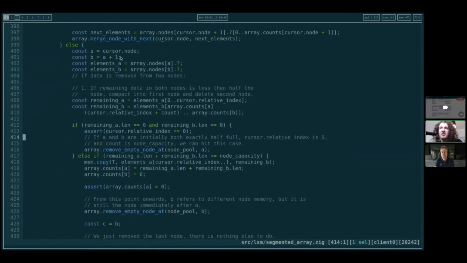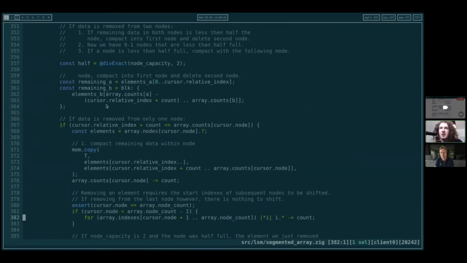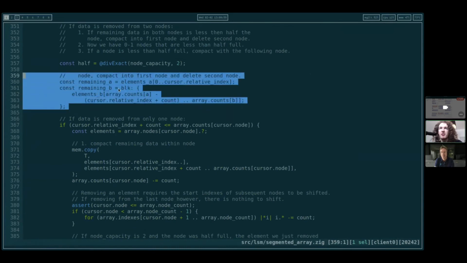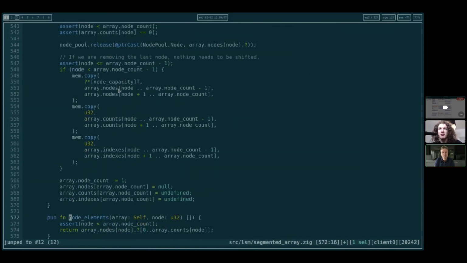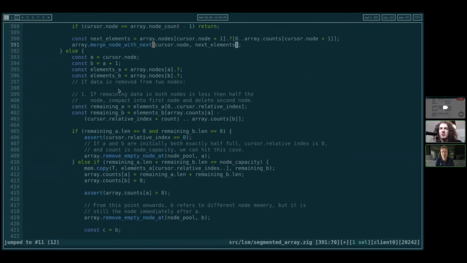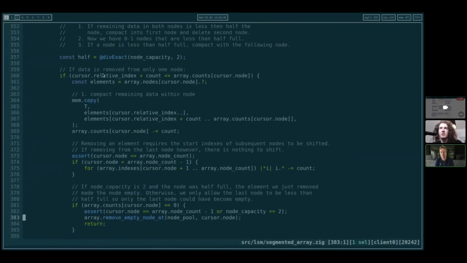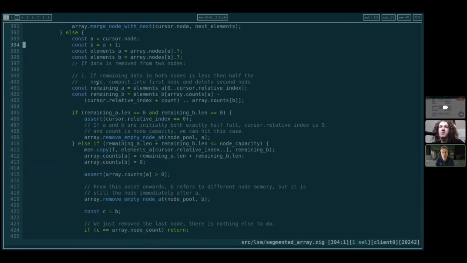So you're saying we should put new code in this else branch to replace these ifs, and not up here. Yeah, we can get rid of that then. So we handle the single node case separately and get that out of the way. Now we know we're only dealing with two nodes.